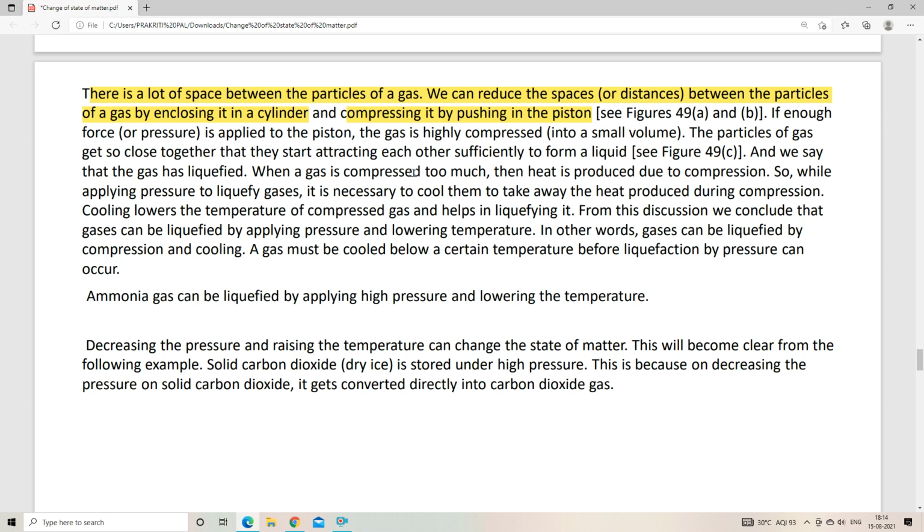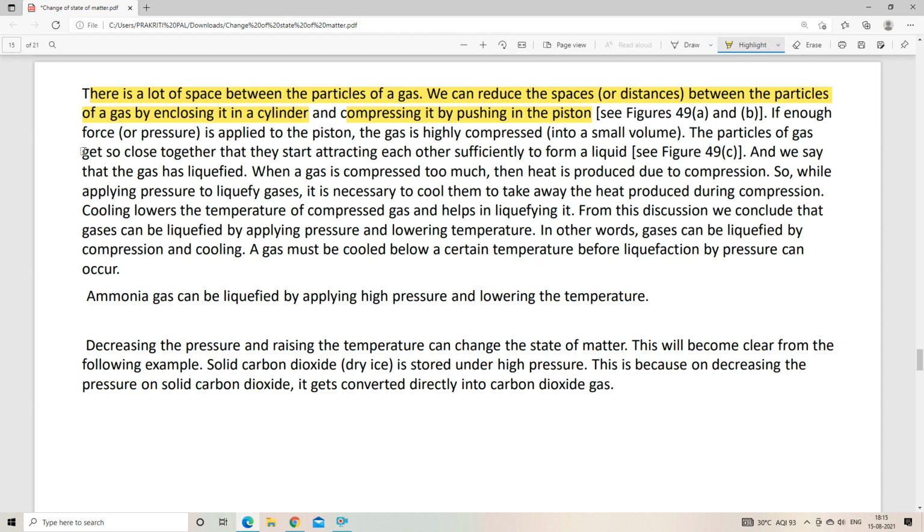that is, if too much pressure or the required pressure is applied to the piston, what will happen? The gas will become highly compressed, that is, its volume will decrease, right? And due to this decreased volume, the gaseous particles will be very close to each other. And if we continue to apply the pressure, what will happen after some time? And subsequently, if we are cooling the gas, what will happen?